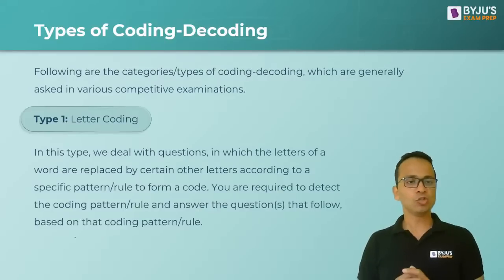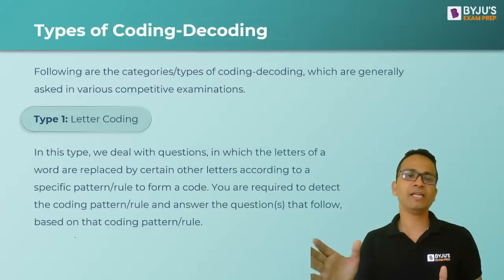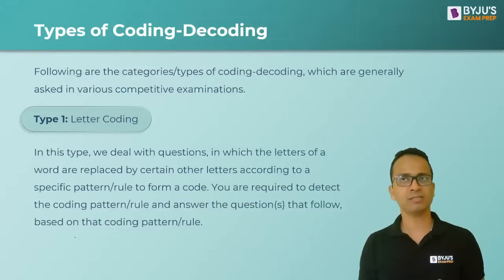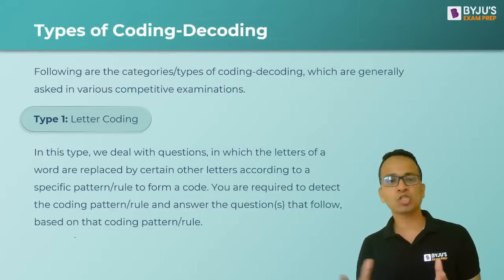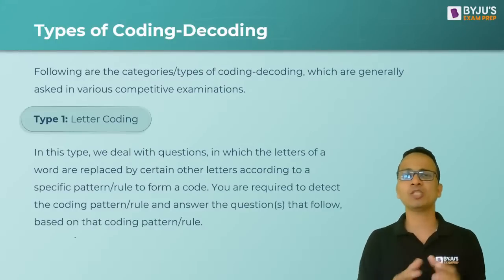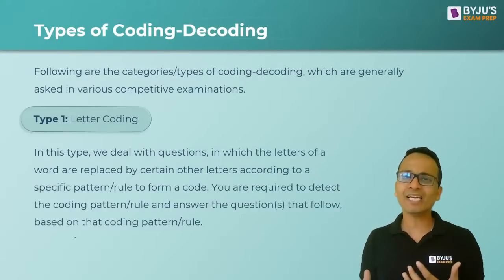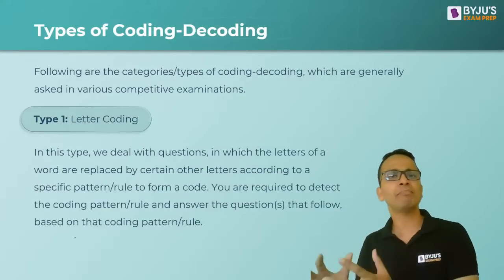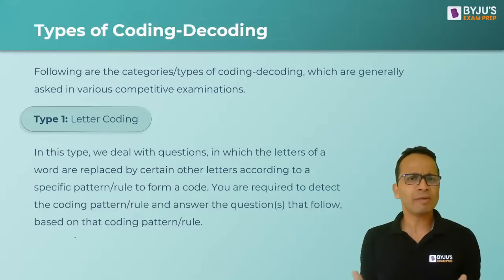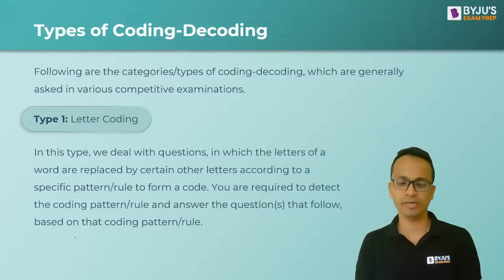Okay, so as I mentioned, it may be possible that every letter has been shifted +1, or every letter +2, or an alternate logic of +1 -1 +1 -1 has been used, or they may rearrange the given alphabets in a particular order. You will have to determine that order and accordingly find the code for a given word. All right, so all these things we can do.